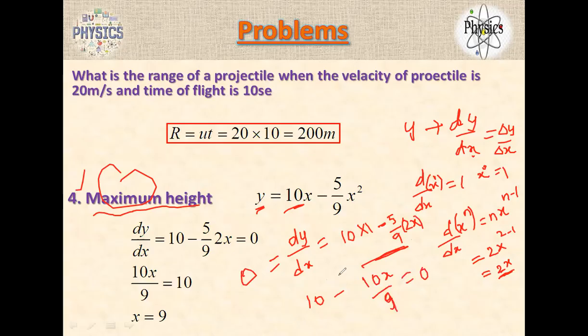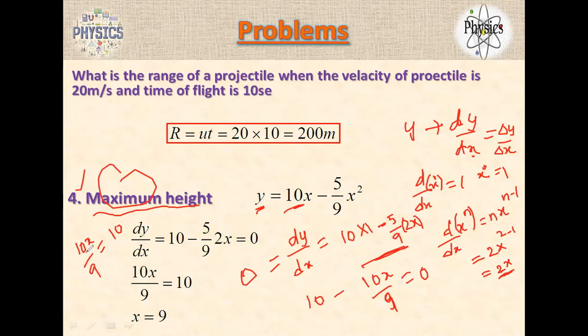If you want to bring it to the other side, what is going to be? 10x by 9 is equal to 10, right? Can I write like this? Because you can just take it to the other side. Here it's a minus; if you bring it to the other side, it becomes plus, right? I just wrote it here.